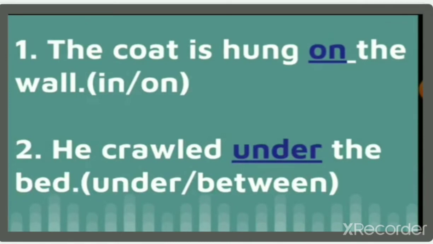The coat is hung dash the wall. In or on. The coat is hung on the wall. He crawled dash the bed. He crawled under the bed.